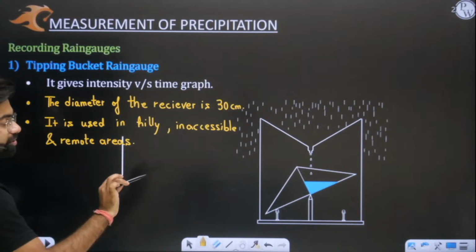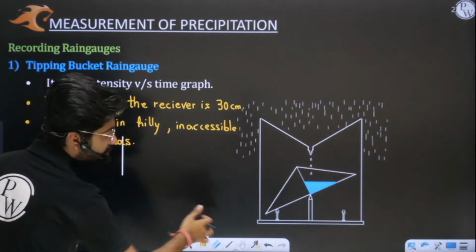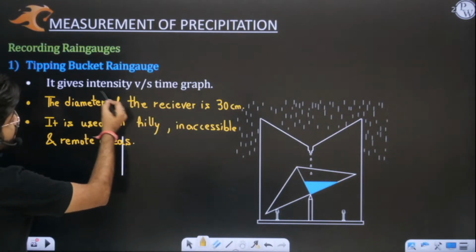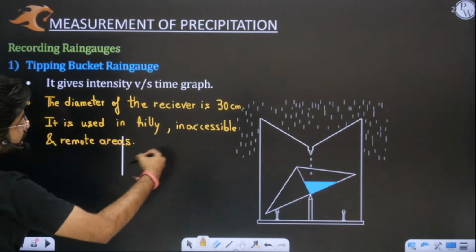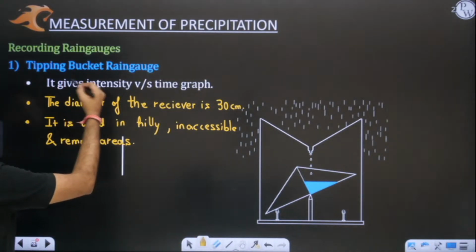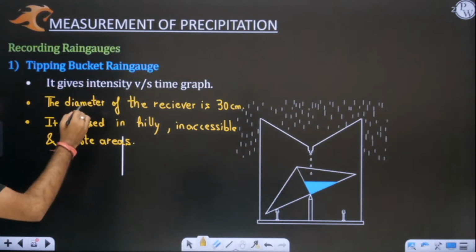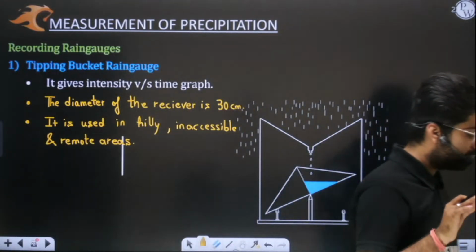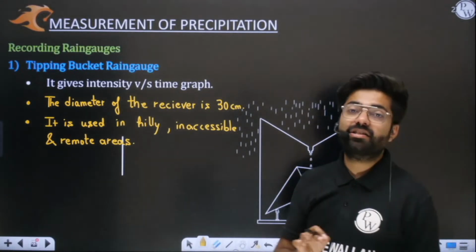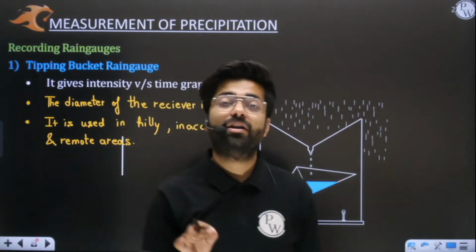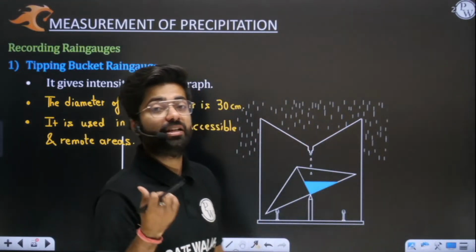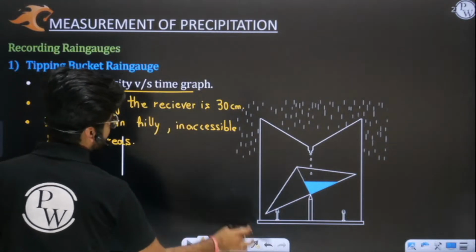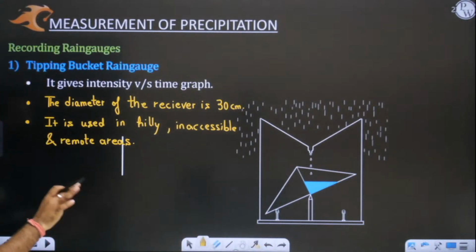Whenever rainfall happens, it will give you the signal, and from that signal we will get what kind of graph? Everyone kindly try to comment, because this can be asked. They will ask you in the examination what sort of graph we get from a tipping bucket rain gauge. Can you tell me? See, this is important. Rainfall intensity versus time graph is nothing but a hydrograph. If someone asks you what is the rainfall intensity versus time graph, you will say that is a hydrograph. Okay, so intensity versus time graph is what? Hydrograph. I hope this is very clear to you.